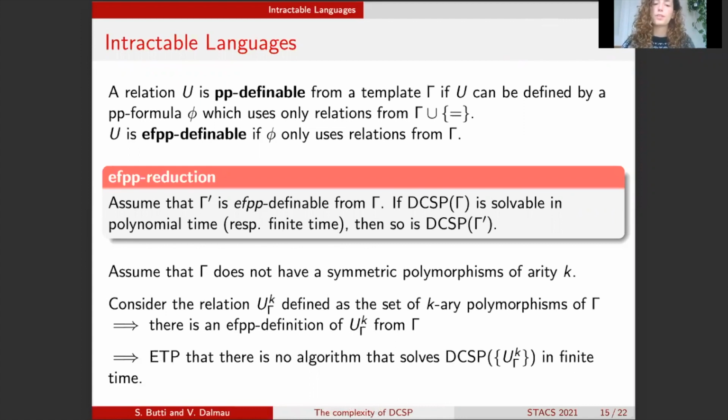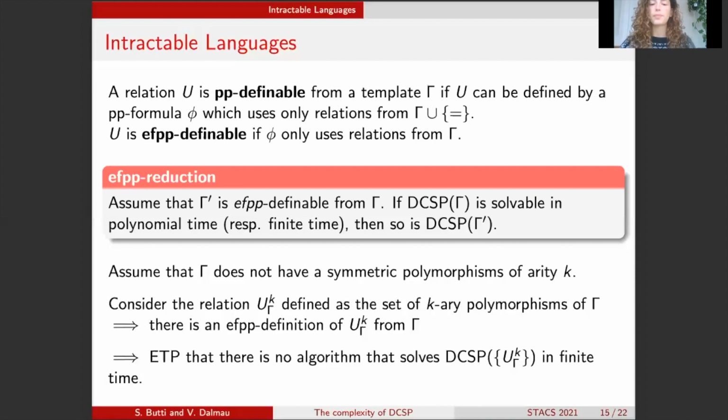Now, we couldn't find such gadgets in DCSP of gamma, so we had to construct a new relation. In particular, assuming that k is some integer such that we are missing a symmetric polymorphism of arity k, then we define a relation U of k, which basically corresponds to the set of k-ary polymorphisms of gamma.